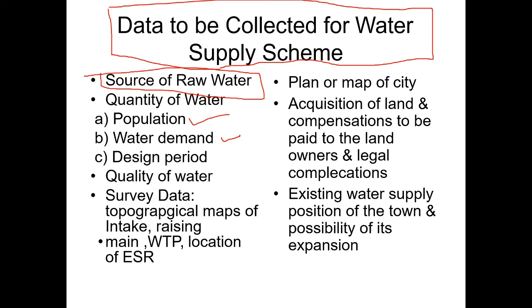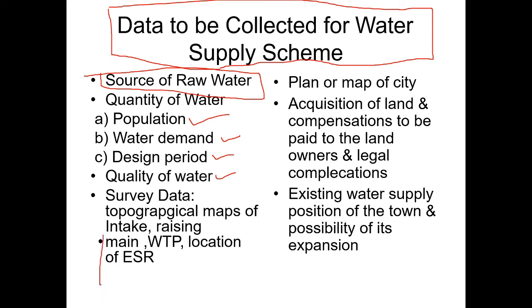Next, design period. Design period means if you want to design a water supply scheme, it should survive for at least 20 to 25 years. That is design period. Quality of water: depending upon the quality of water, you have to decide the water supply scheme and methodology. Next, survey data. That is topographical maps, intake, rising main, water treatment plant location.